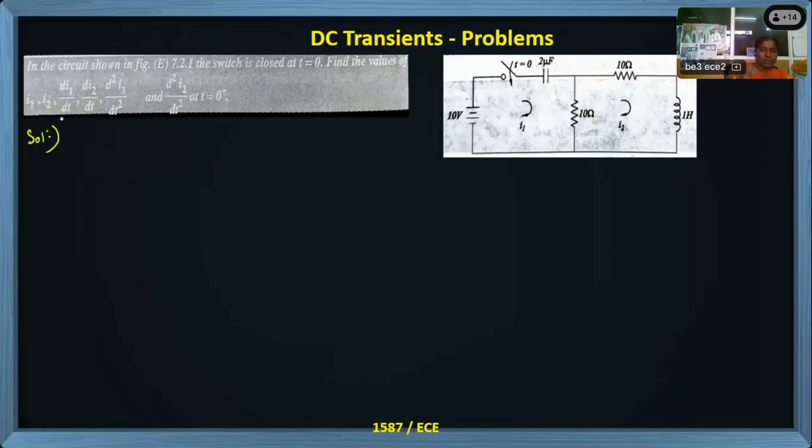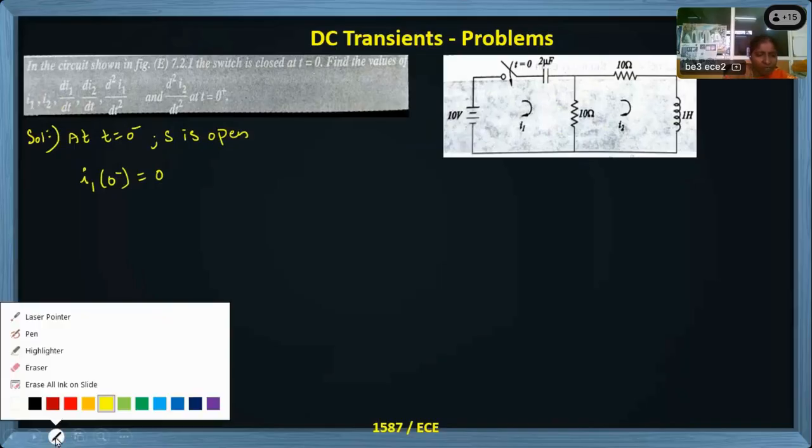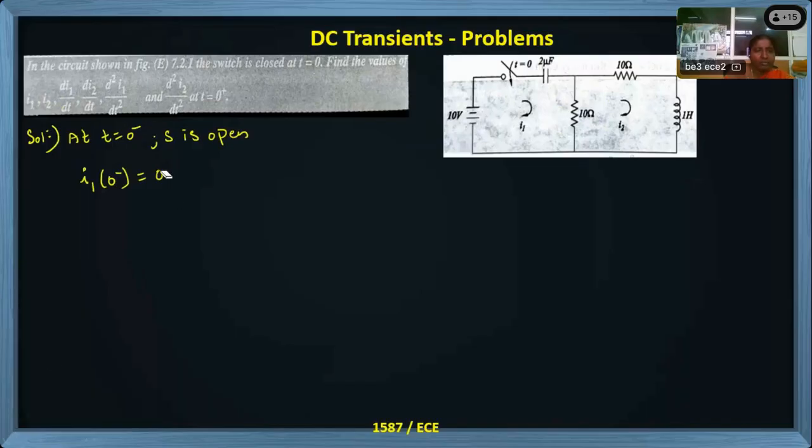I will go with the solution at t equal to 0 minus. Switch is open. When the switch is open, what happens? I1 current does not exist. I1 of 0 minus does not exist. There is no supply here. We need not bother about current in the first loop because it leads to confusion. I will go with the capacitor in the first loop, because the voltage in the capacitor matters. In the first loop capacitor is present, in the second loop inductor is present.